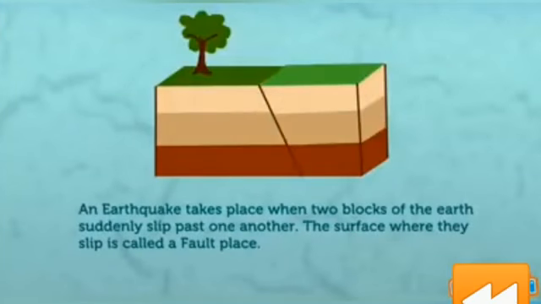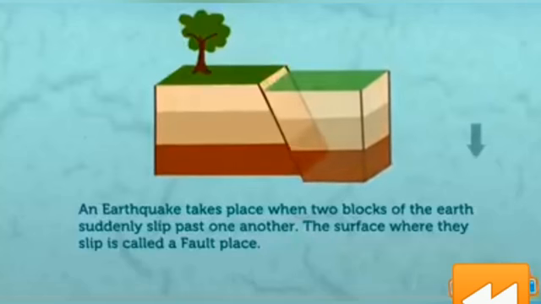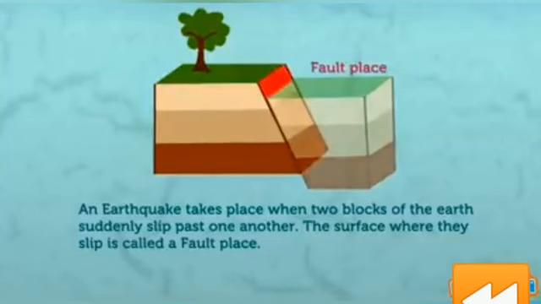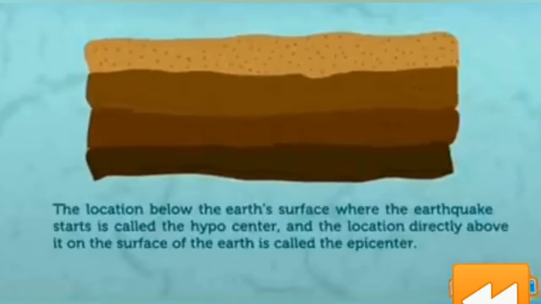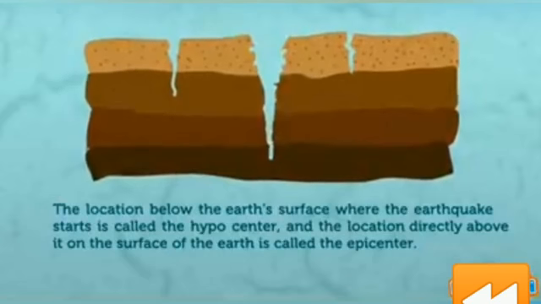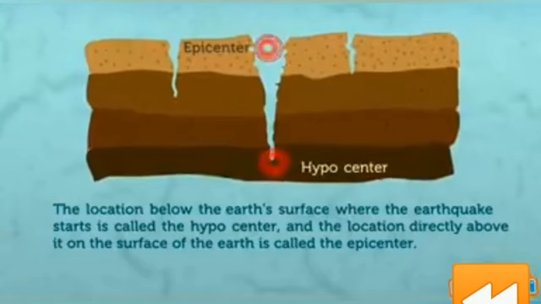An earthquake takes place when two blocks of the earth suddenly slip past one another. The surface where the slip occurs is called a fault plane. The location below the earth's surface where the earthquake starts is called the hypocenter, and the location directly above it on the surface of the earth is called the epicenter.